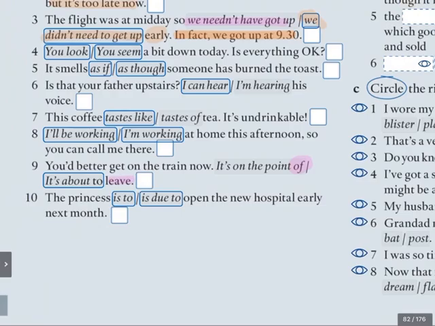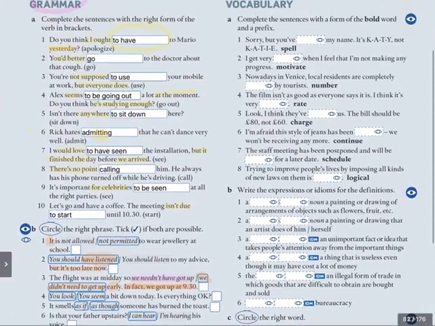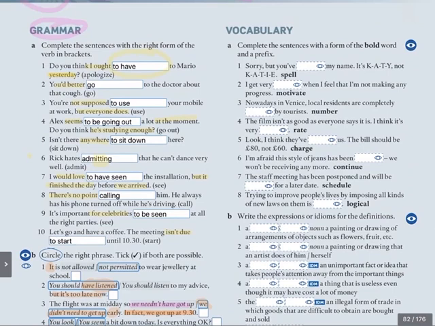Now, so there you have our review of the grammar from files 7 and 8. Now remember, please, if there are any problems, let me know. Well done, everyone.